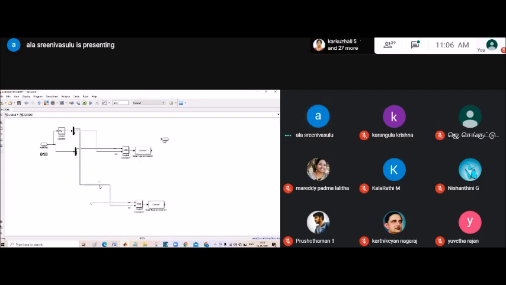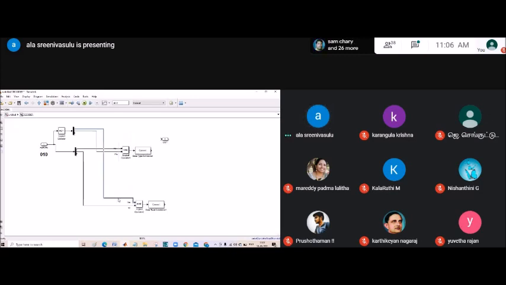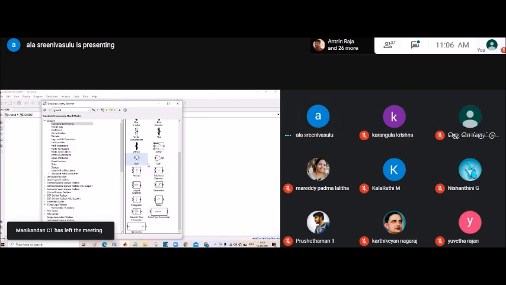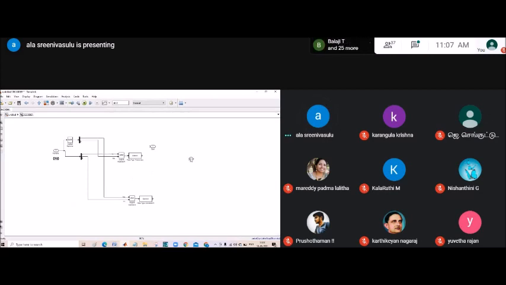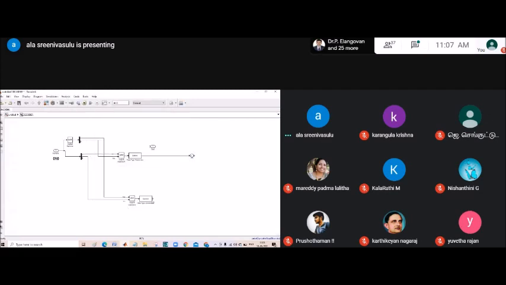This is HB and HA bar. Then we need to keep a summation block here. The upside one is positive and the downside one is negative. Now here you are getting integer EMF A.